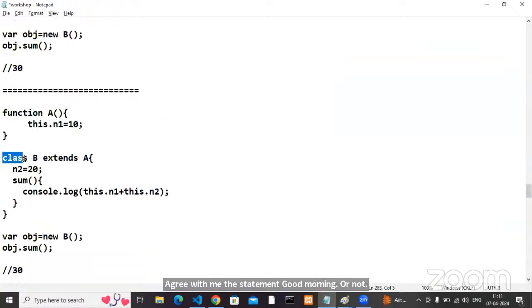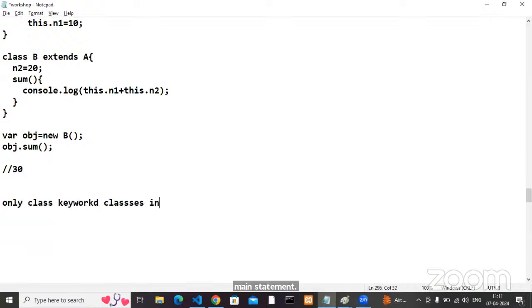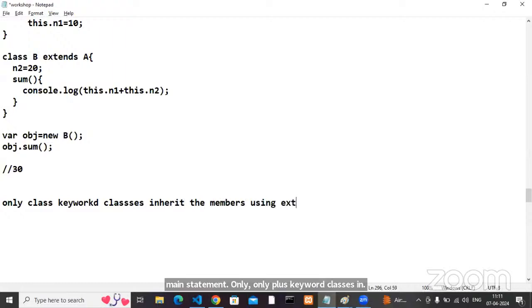Only class keyword classes inherit the members using the extends keyword. That is the main statement. Only class keyword classes inherit the members using the extends keyword from outside classes, from another class.